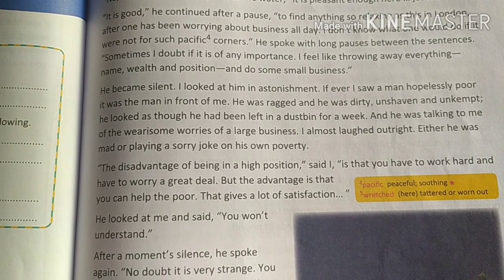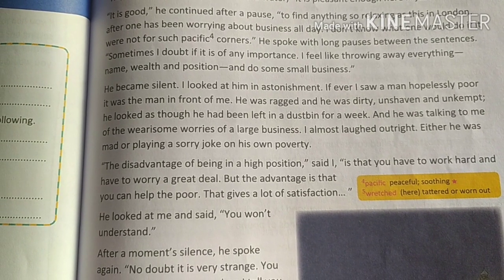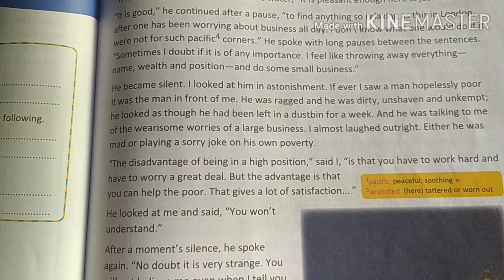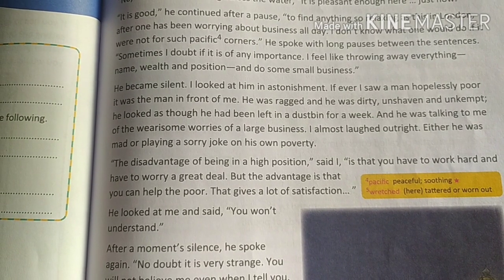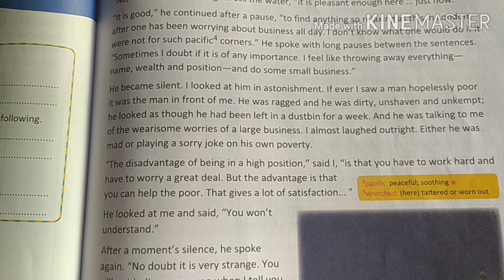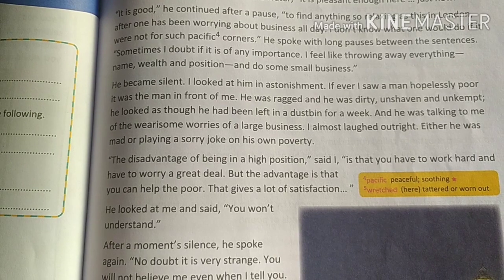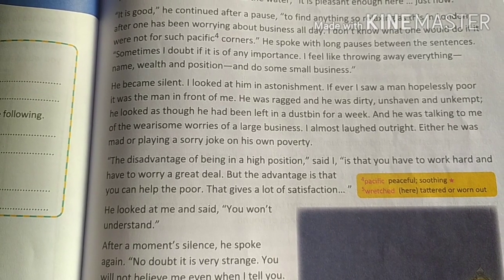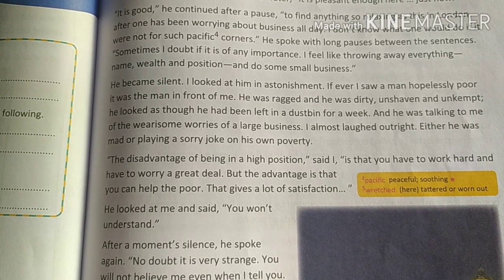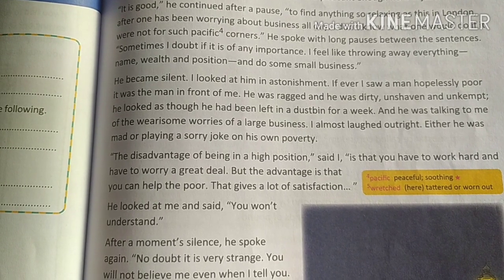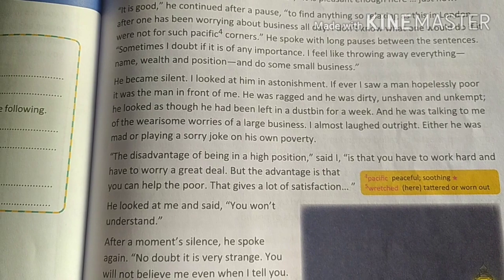Ragged means he was in old and torn clothes, and he was dirty, unshaven, haven't been shaved recently, and unkempt, untidy, as if he had been left in the dustbin for a week. So untidy he looked. And such a person was talking about the wearisome worries of a large business.